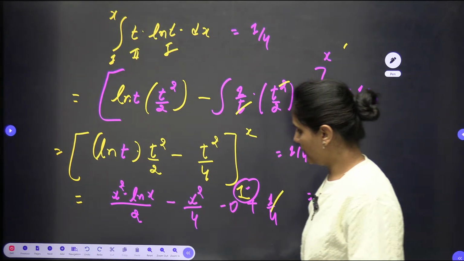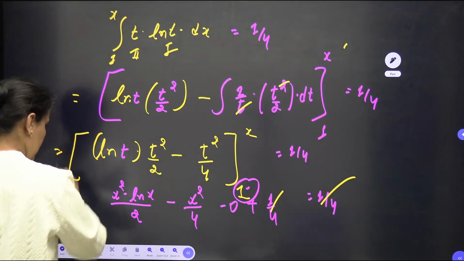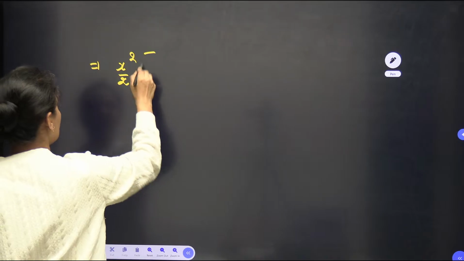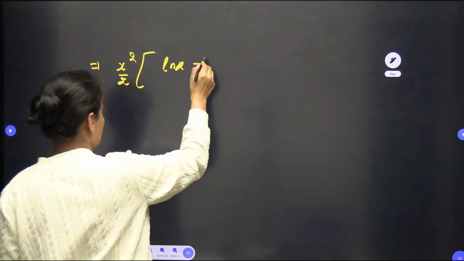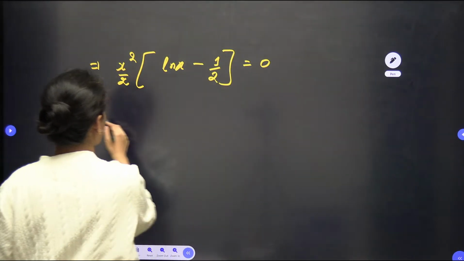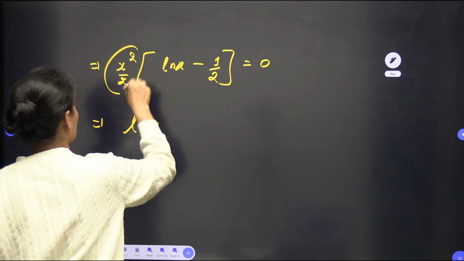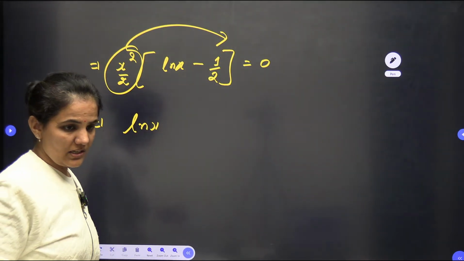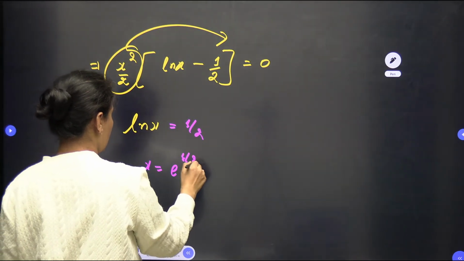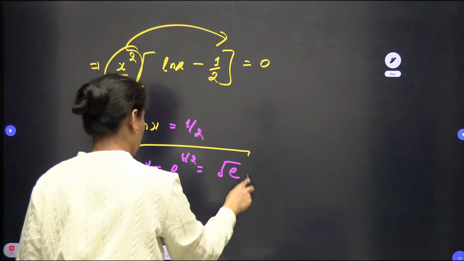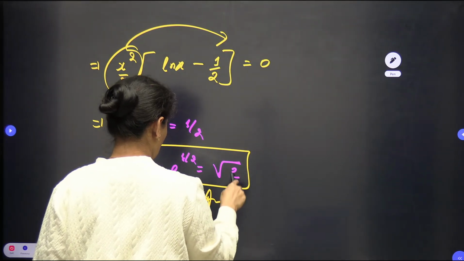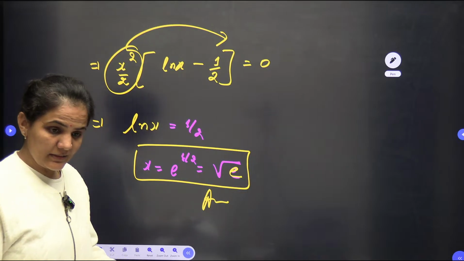So 1 by 4, 1 by 4 gone, and I can make it easier, I can take x square by 2 outside, this will be ln x minus 1 by 2, and that is equal to 0. When we are solving it, x square cannot be 0 because then the function will be 0, x will be 0 in this case. So ln x equals 1 by 2, x equals e power 1 by 2, or square root of e. This should be the answer.